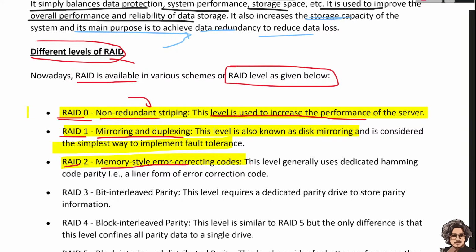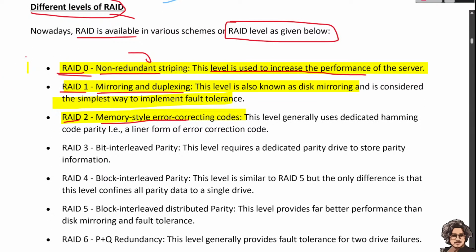This level generally uses dedicated Hamming code parity, a linear form of error correction code. Moving to the third RAID, that is bit-interleaved parity.